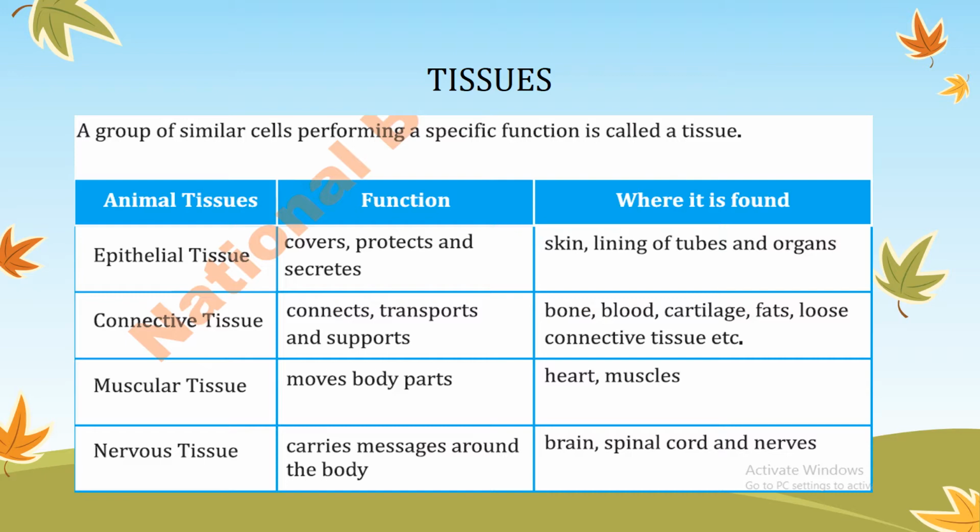The last type of tissues are the nervous tissues. As this again indicates, nervous, it is made up of nerve cells. So nervous tissues carry messages around all the body, and these nervous tissues are present in the brain, spinal cord and nerves.